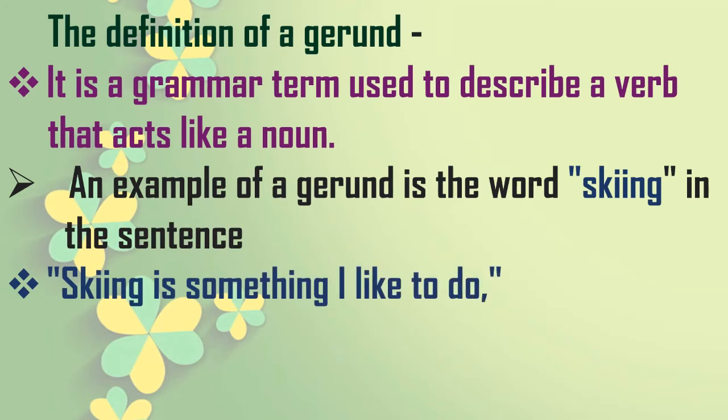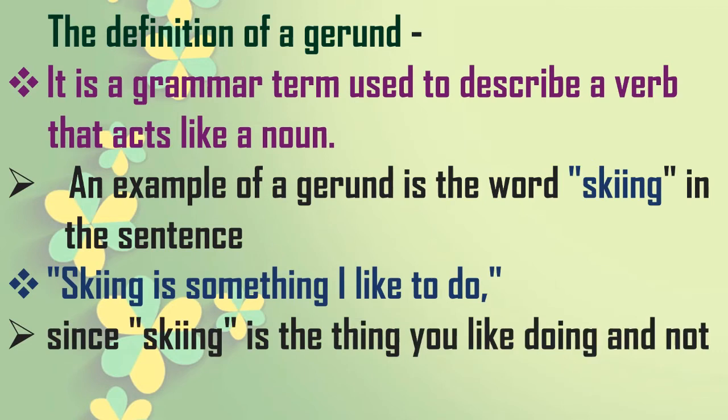Skiing is something I like to do. Read the sentence again. Skiing is something I like to do. Here, in the beginning of the sentence, the word skiing has come, and that is an action word with the tail of ing, and it directly plays the role of a noun. So it is known as a gerund in a sentence.